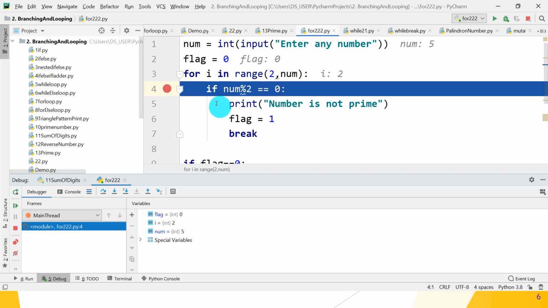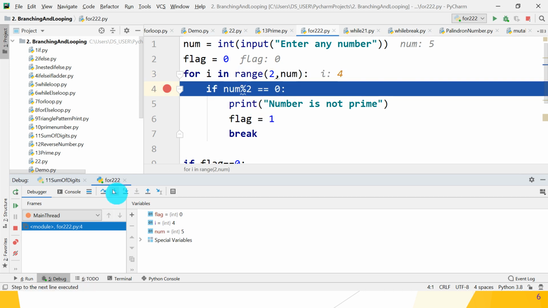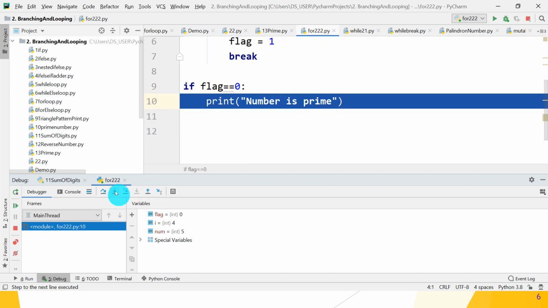Now execute step by step. i becomes 3, flag remains 0, num is equal to 5. Again execute, then i becomes 4, num is equal to 5, 5 mod 2 not divisible. Okay, then flag is equal to 0, number is prime.